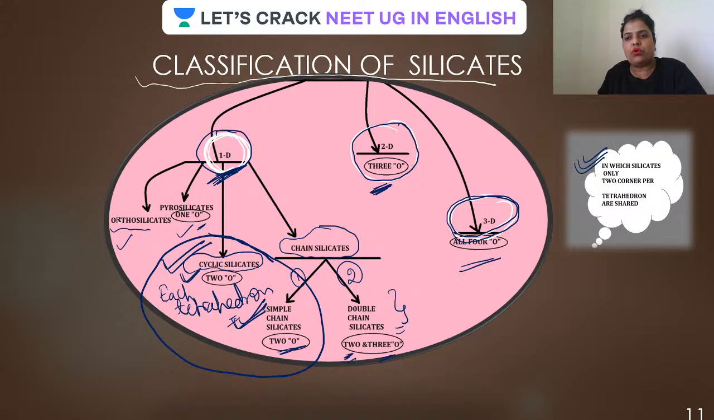In which silicates only two corners per tetrahedron are shared? Corner means oxygen. These types of questions have been asked several times, like two corner, three corner, four corner, or two and three corner. So it is all clear with the flow chart. If it is not clear, you can pause the video and relook at it. Then let me have a quick revision over this.